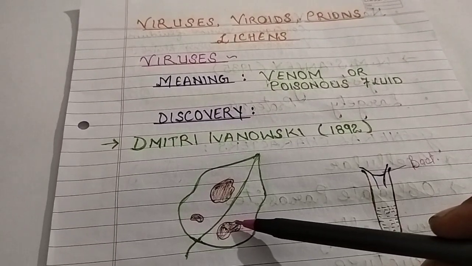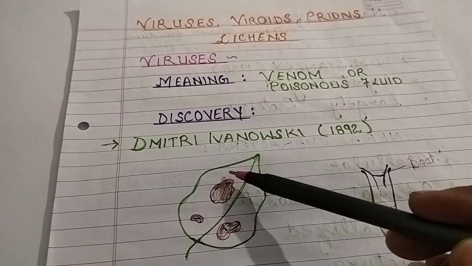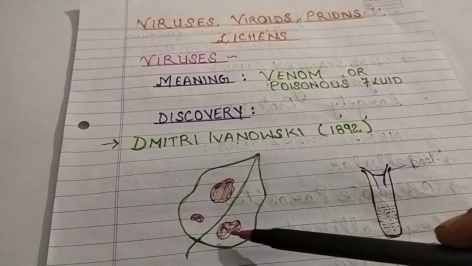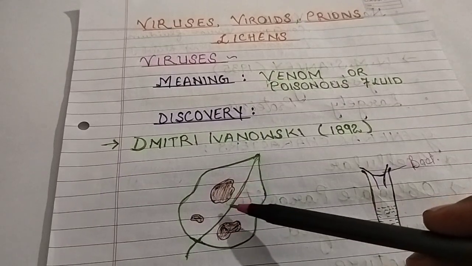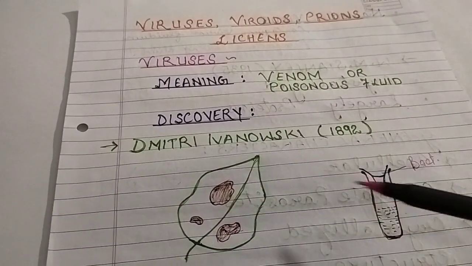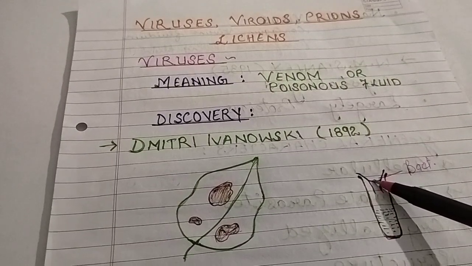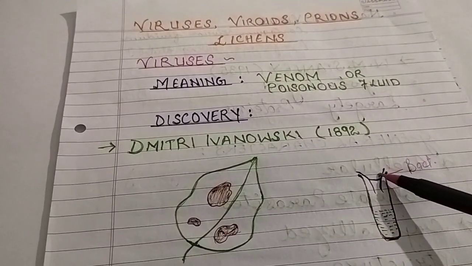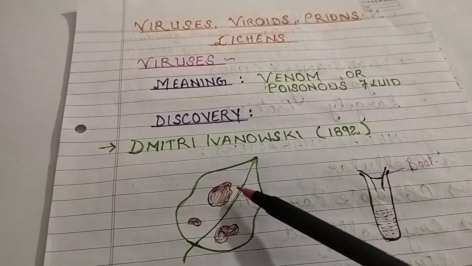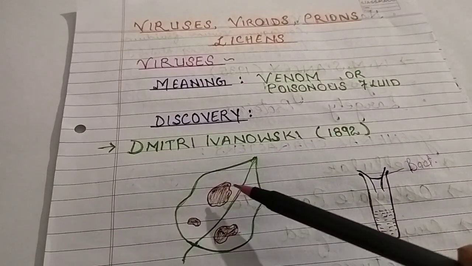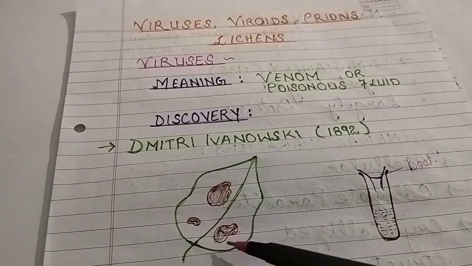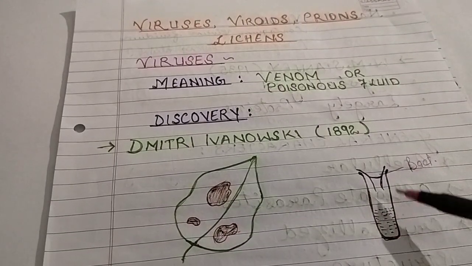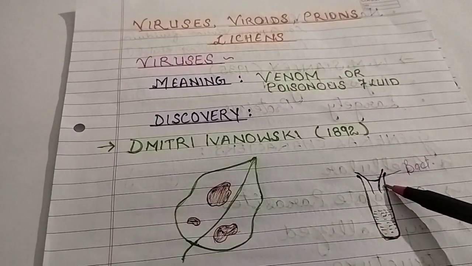But to study them, Ivanovsky isolated these microbes from the infected plant leaf and passed them through the bacterial filter, meaning a bacteria-proof filter. He collected the infected area containing microbes, made an extract, and passed it through the bacterial filter.